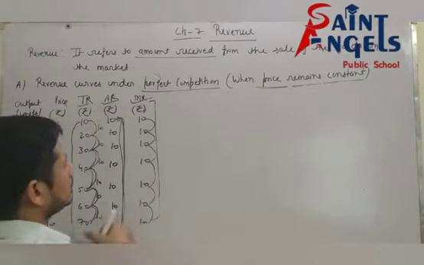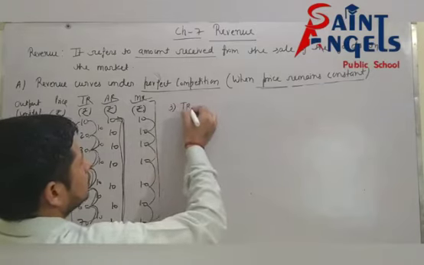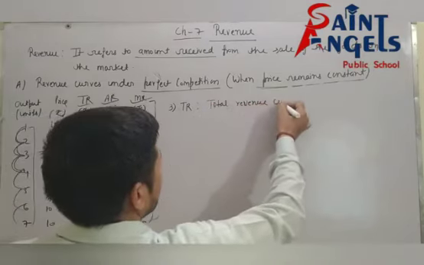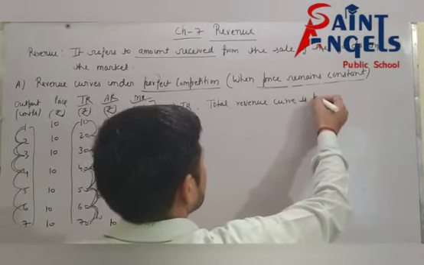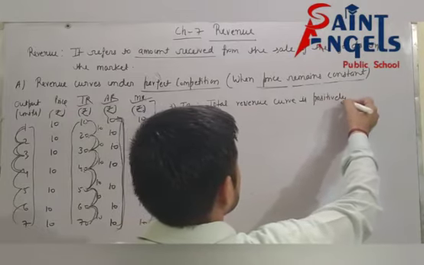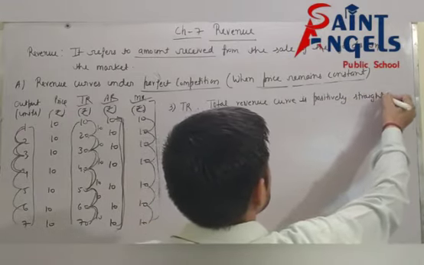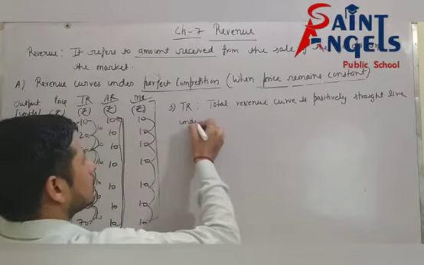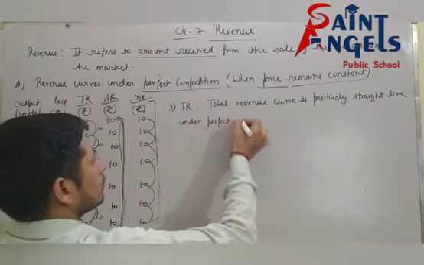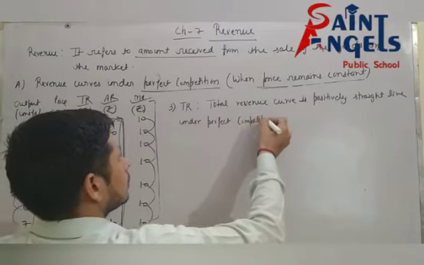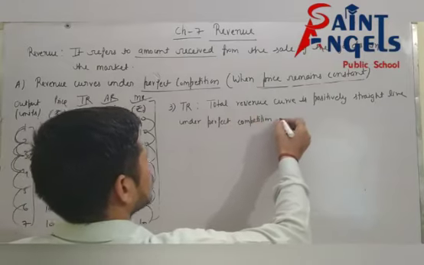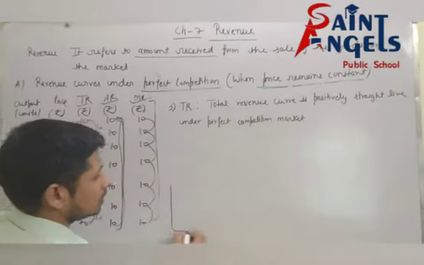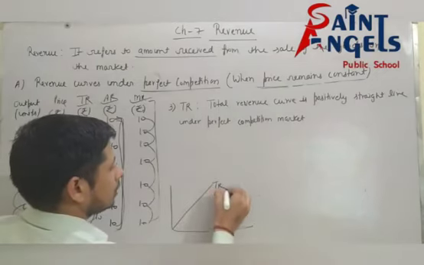See next, total revenue curve is positively sloped straight line under perfect competition market, because TR curve will be like this according to this table.